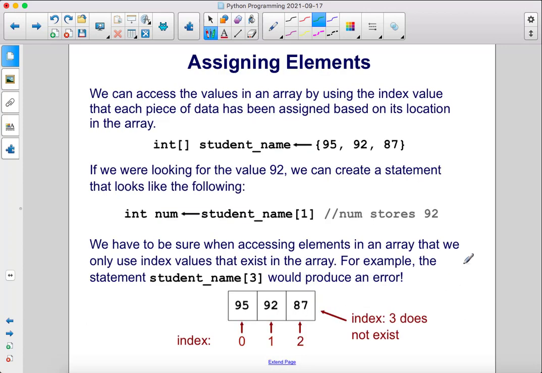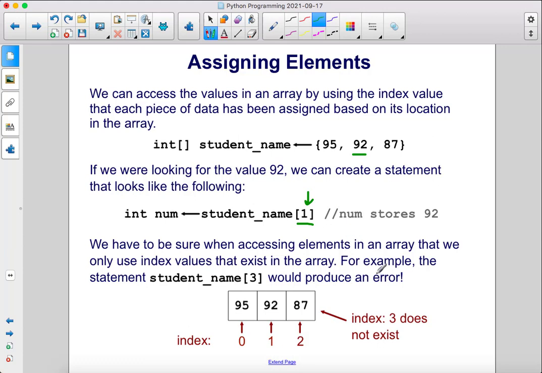We can access the values in an array by using the index value that each piece of data has been assigned based on its location in the array. So here we have an integer array called student name. We have 3 values, 95, 92, and 87. If we were looking for the value 92, we can create a statement that looks like the following. Int num is going to be equal to student name square brackets, and inside the square brackets we have a 1.